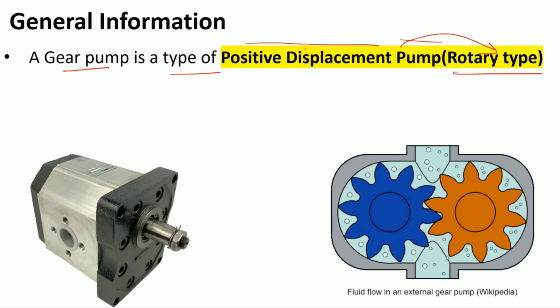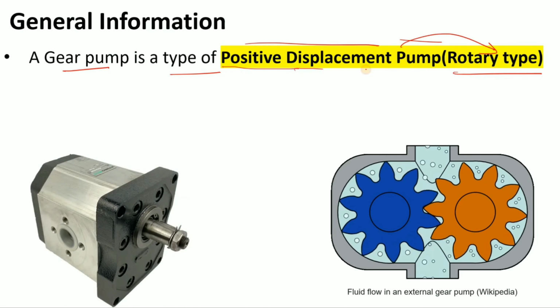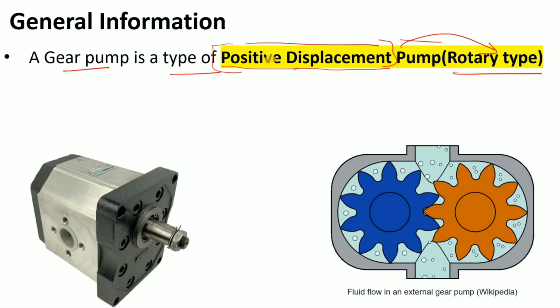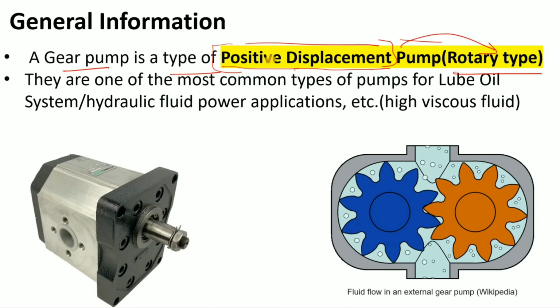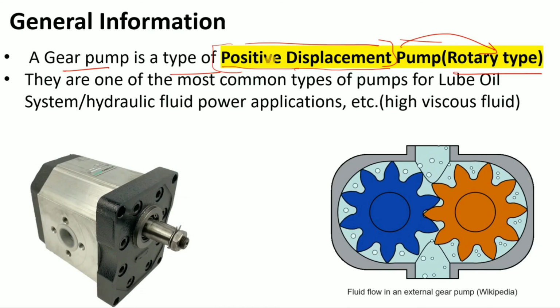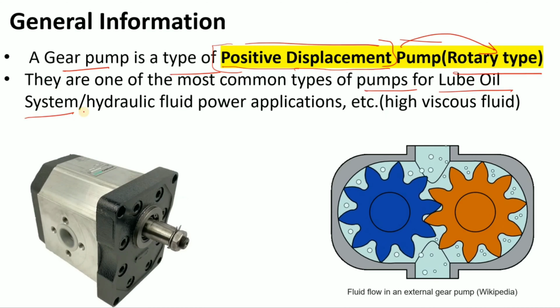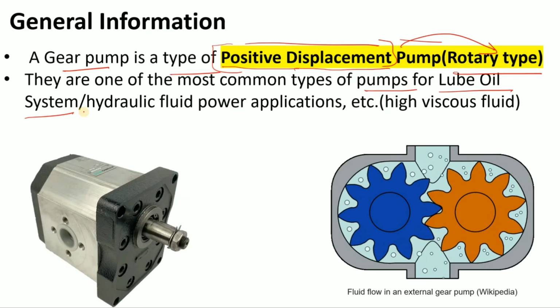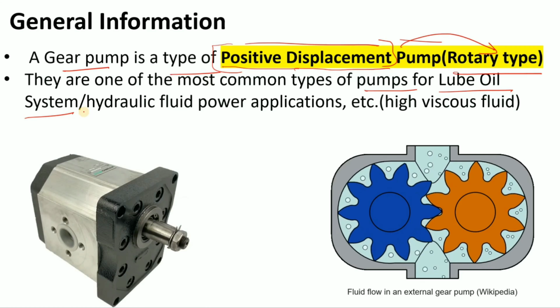Are you getting my point? And in our previous video, I told you what is the meaning of positive displacement, right? Okay, so you will see that in an industry, gear pumps are one of the common types of pump for lube oil application, right? Let's suppose there is a lube oil application in the pump. Sometimes you will see that in a gearbox of the pump there is lube oil we use, okay? And if there are high pressure pumps, we use lube oil, right?